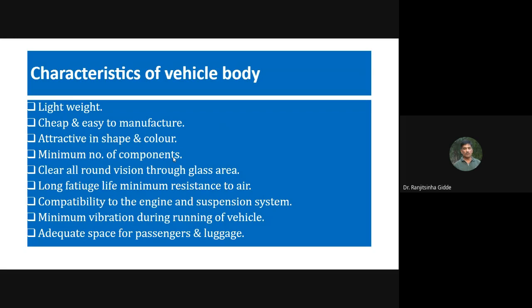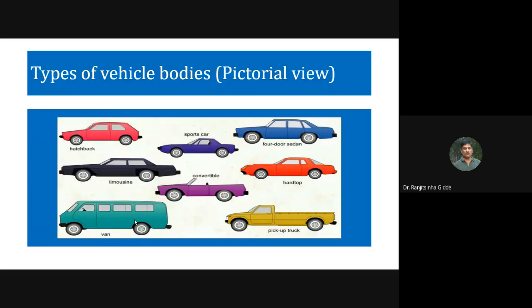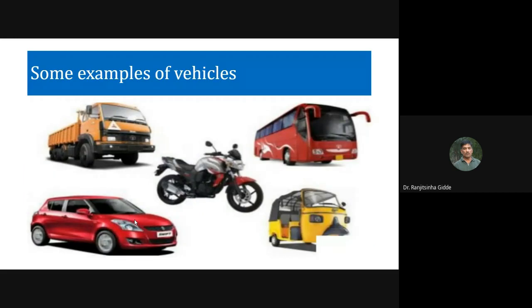Again, there should be minimum resistance to air. What is the meaning of that? If you consider this tempo and the car, the car will experience less air resistance as compared to this.